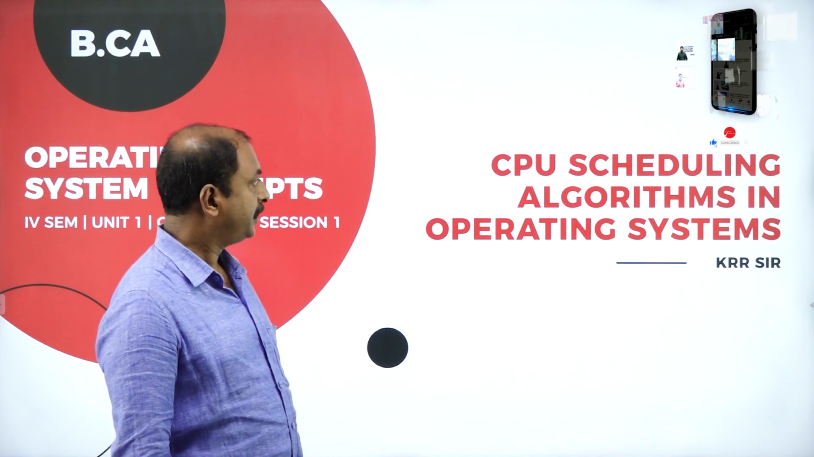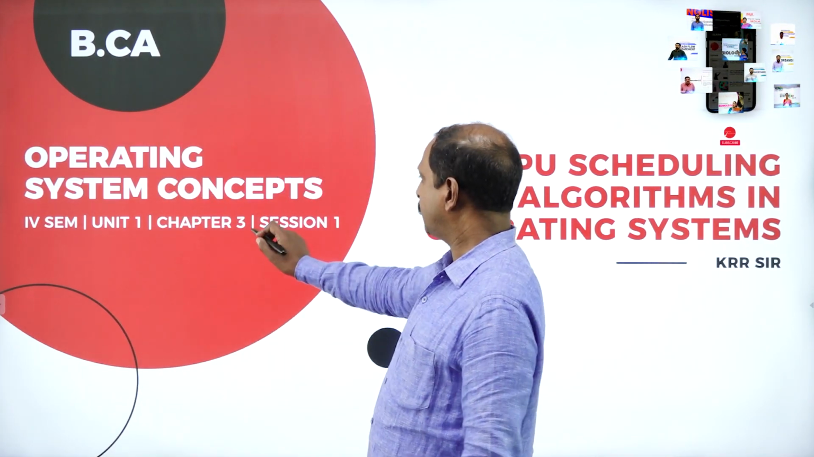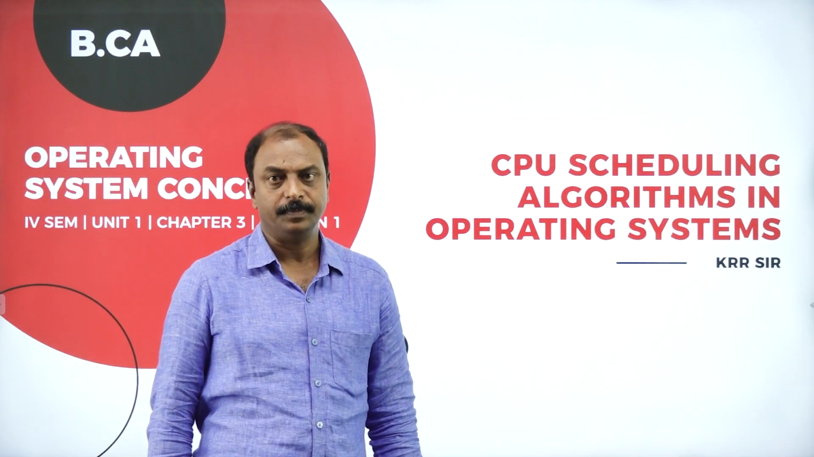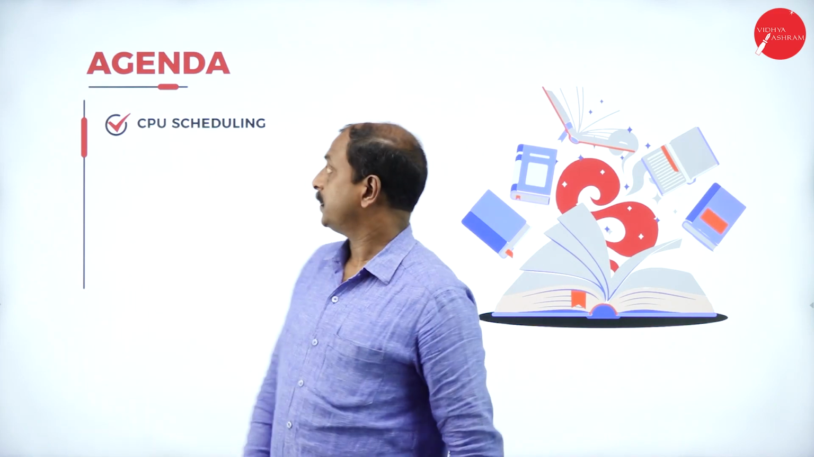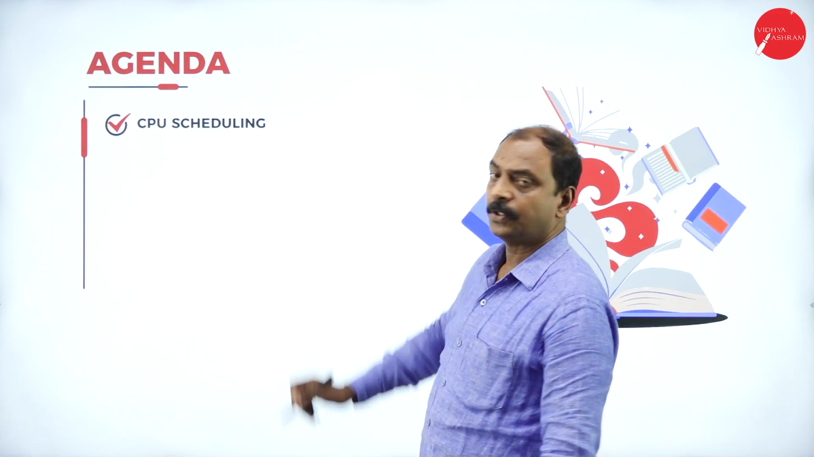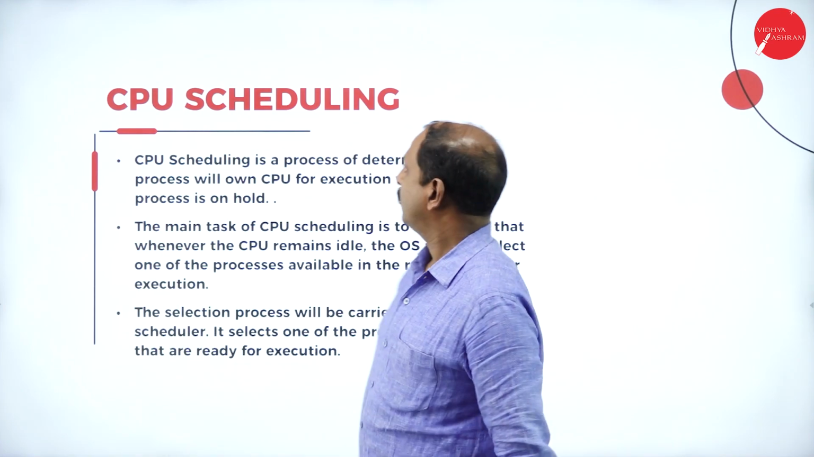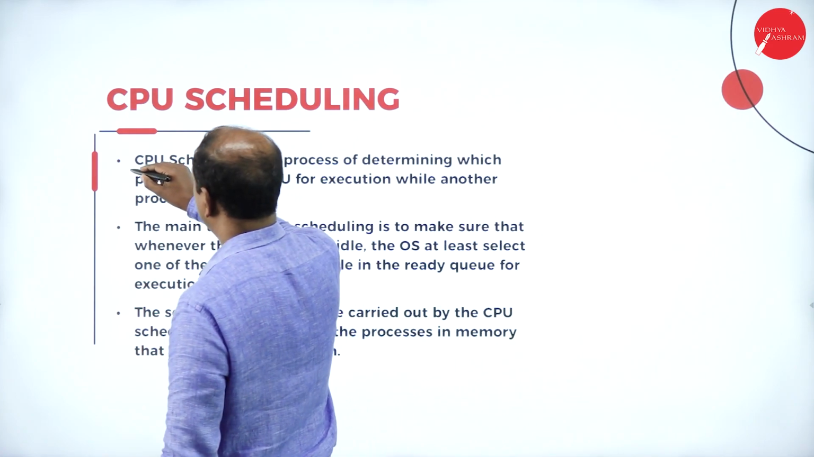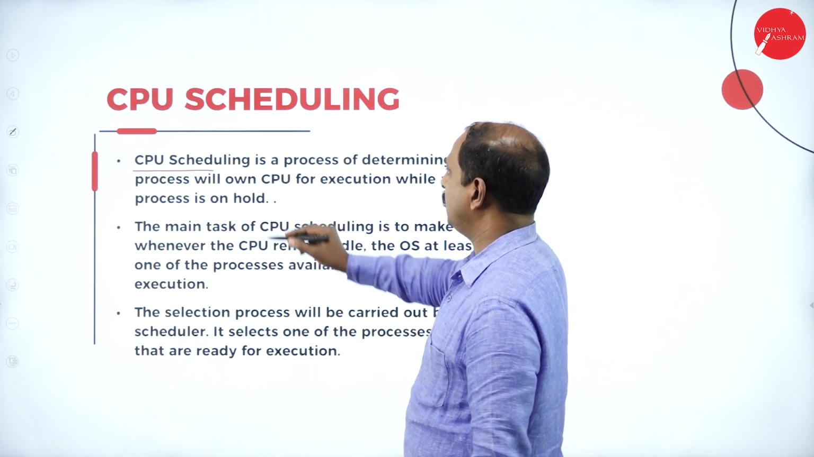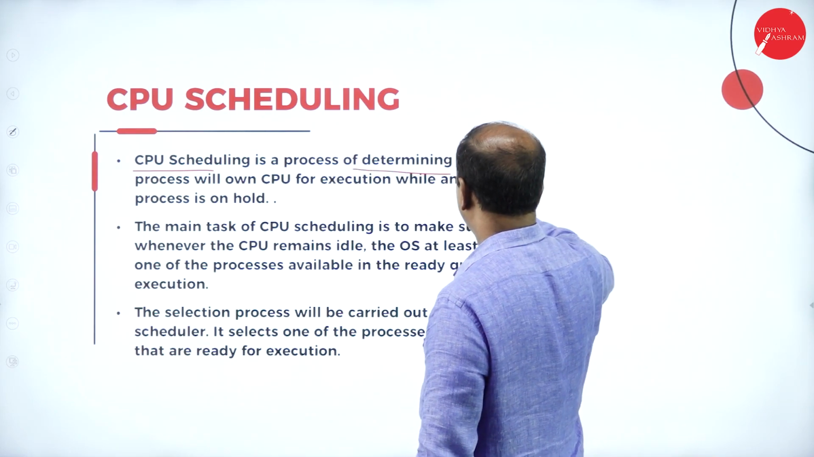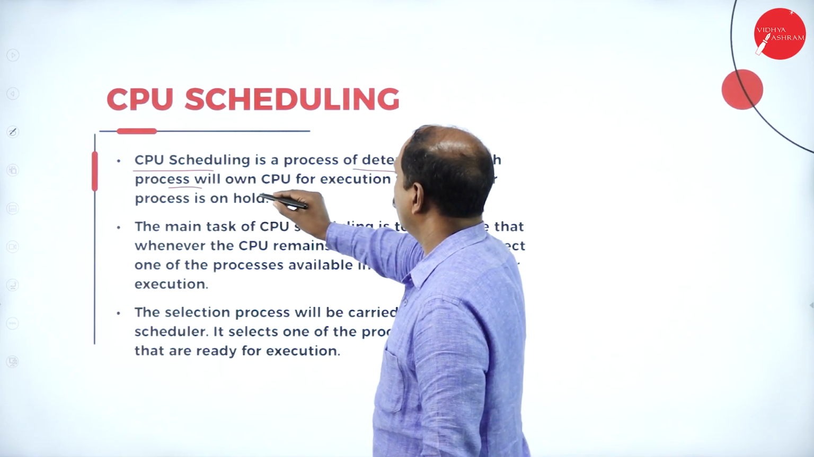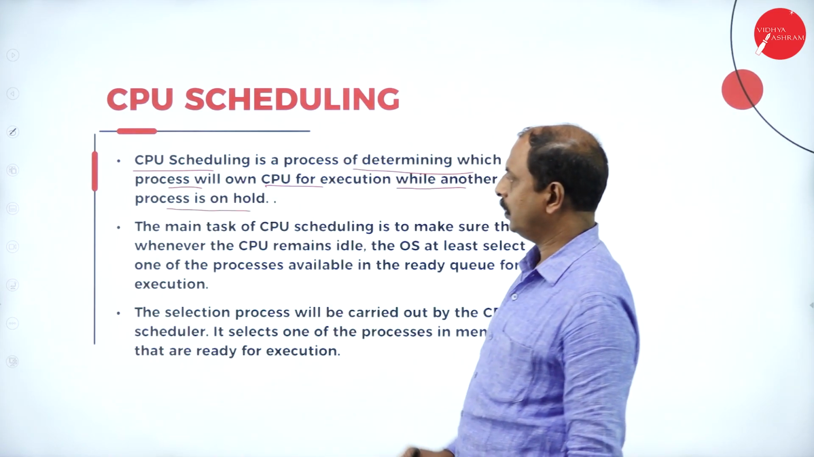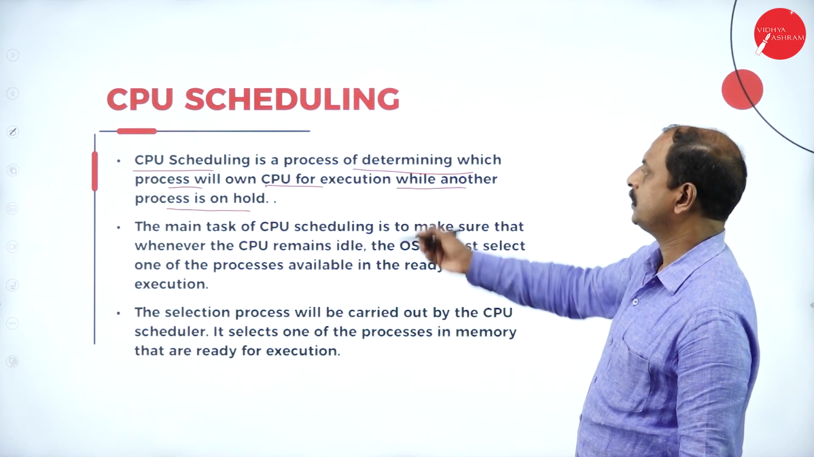Students, in this session, we are going to talk about chapter 3, that is CPU scheduling algorithm in operating system. So, this is the agenda, the topic to be covered here: CPU scheduling. Now, let us see the definition of CPU scheduling. You know, CPU, I'm talking about a processor. CPU scheduling is a process of determining which process will own the CPU for execution while another process is on hold. I'm talking about a multiprocessor system.